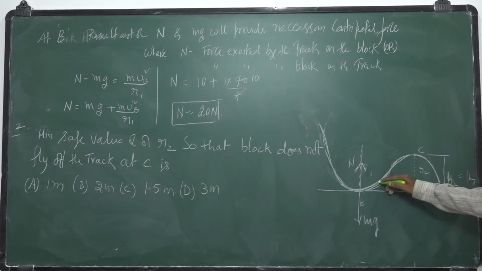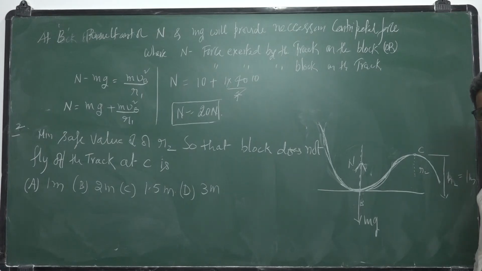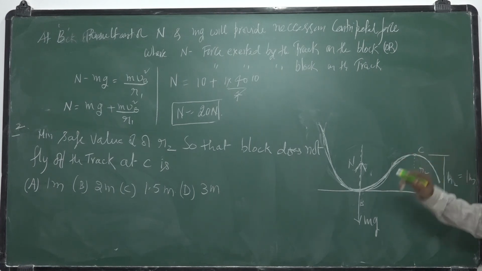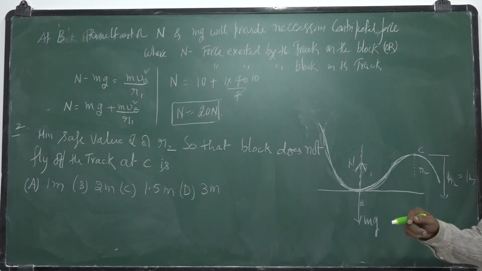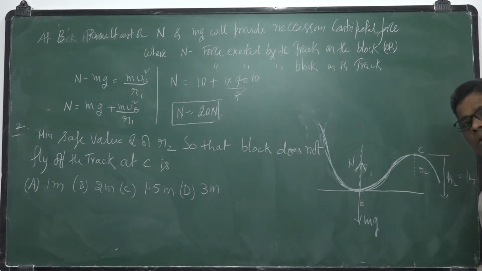As it ascends, its potential energy increases at the expense of kinetic energy. Whatever amount the kinetic energy decreases, the same amount the potential energy increases, from the law of conservation of energy.